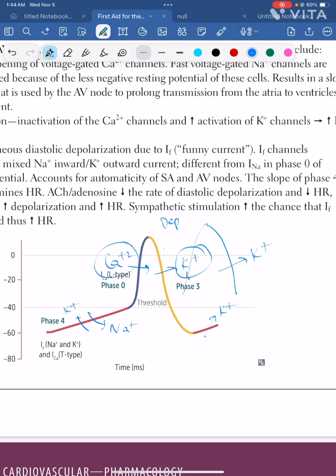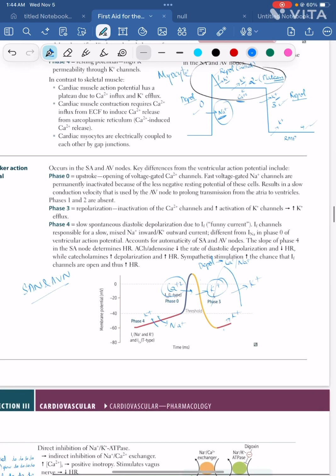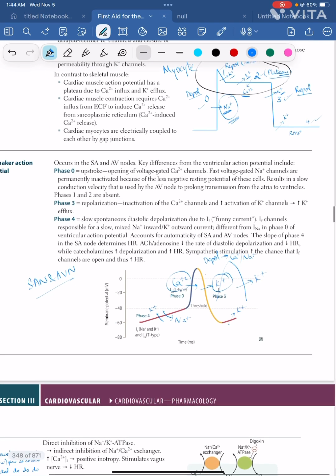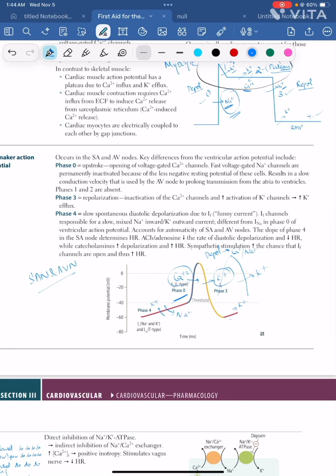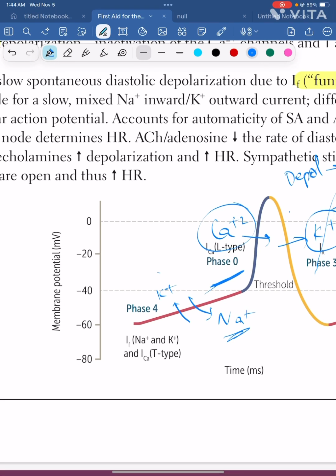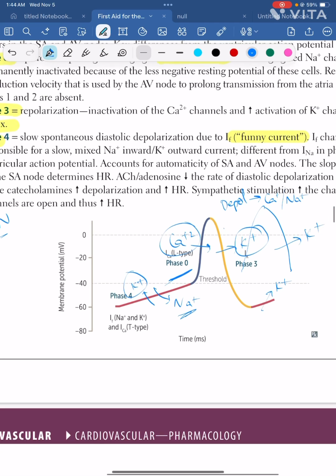Depolarization is either caused by calcium or sodium, right? So here the depolarization is by sodium, here the depolarization is by calcium. So phase 0 calcium channels, phase 3 potassium efflux, phase 4 funny current. Funny current is basically sodium entry and potassium exit, both combined over here.